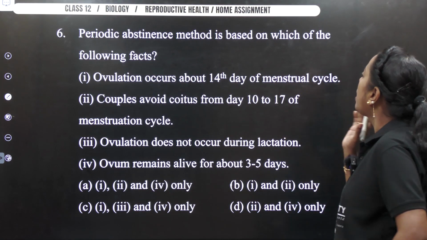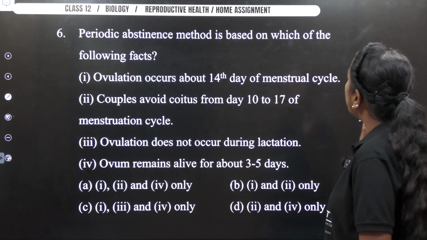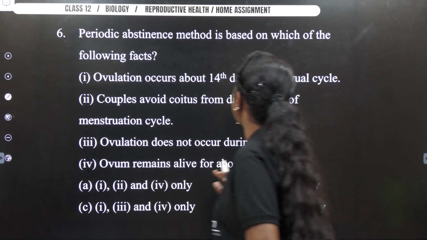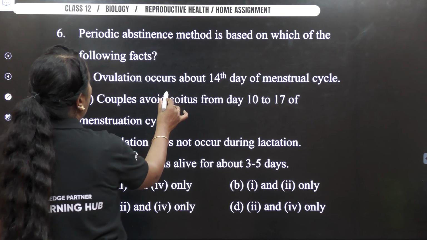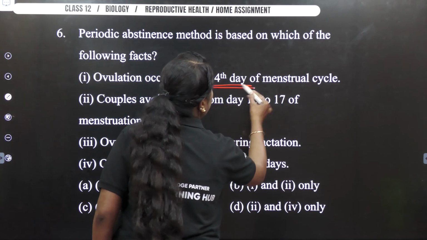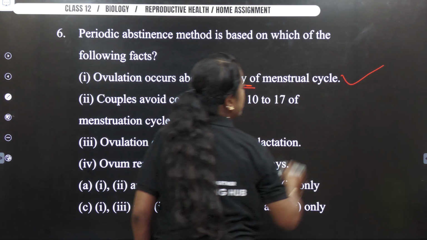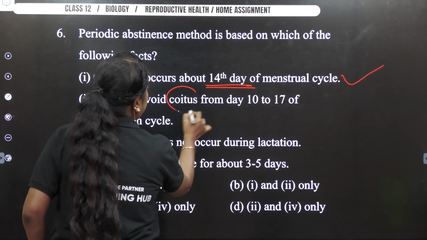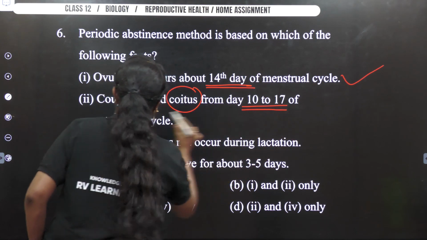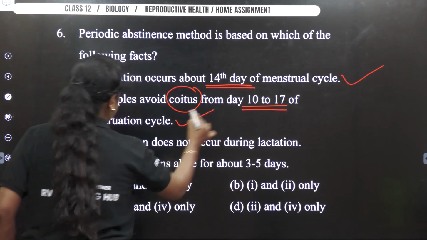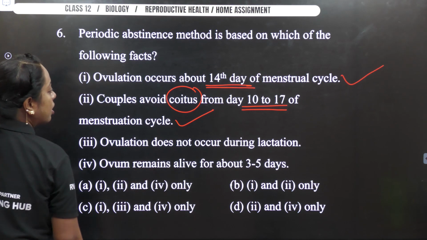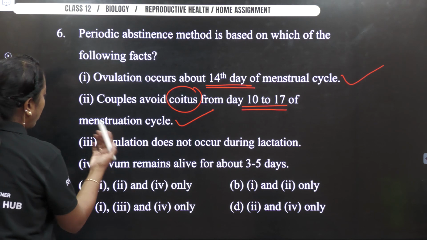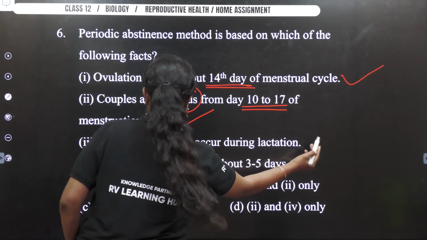Next, the periodic abstinence method is based on which of the following facts? So now let us see the facts. Ovulation occurs about the 14th day of the menstrual cycle. True, ovulation occurs on the 14th day. So the couples avoid coitus between the 10th and 17th day of the menstrual cycle. Very true. Ovulation does not occur during lactation. Okay, so we are not going to encourage this option.